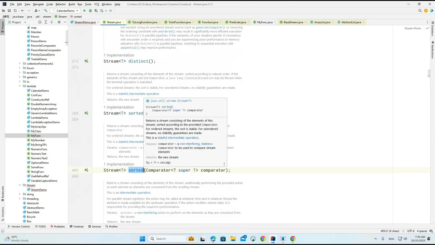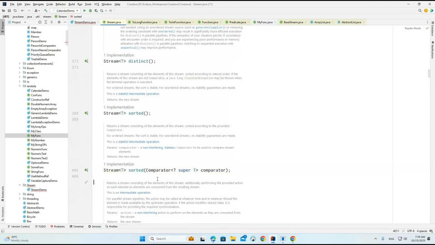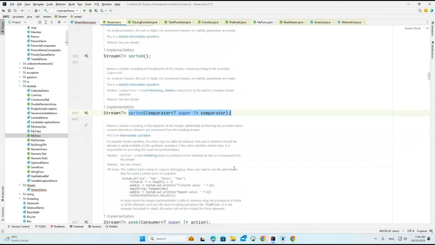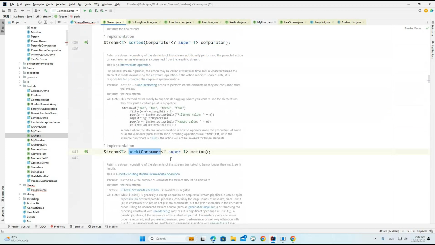Now you can see sorted. But if you are not interested in the natural sorting order, what is suggested? Provide a comparator. We already know that when we provide a comparator, we can work with a different sorting behavior. So there is the sorted method without parameters, and the same sorted method taking a comparator as a parameter. So this is how we can understand it.